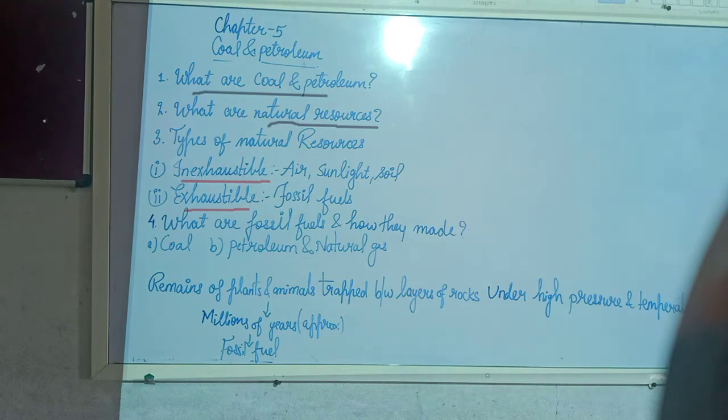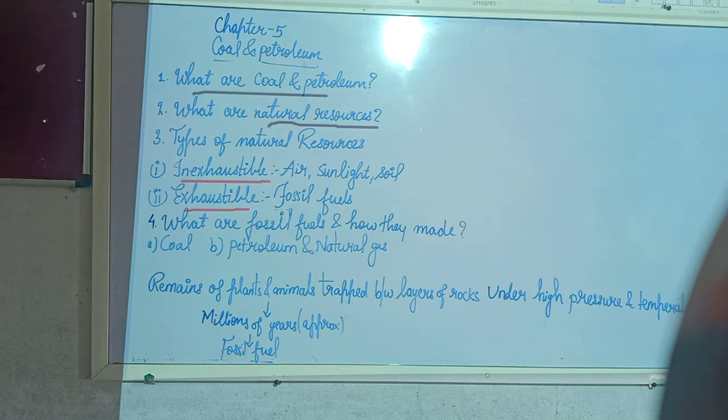If we talk about exhaustible, exhaust means जो खत्म होने की कगार पे पहुंच सकता है. So inexhaustible is just the opposite of that. Inexhaustible means that it can't be over. Even if you use it for a long duration of time, it will not be over. For example, air, we are using air day and night. Sunlight, we are using sunlight in a huge amount. Soil, we are always using soil. So all these things are under the category of inexhaustible natural resources.